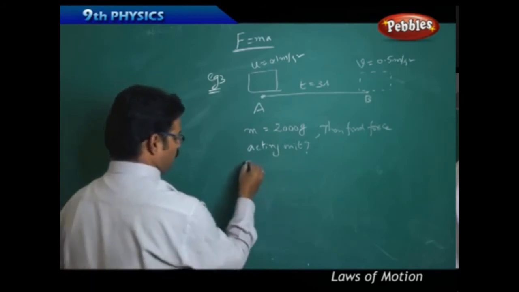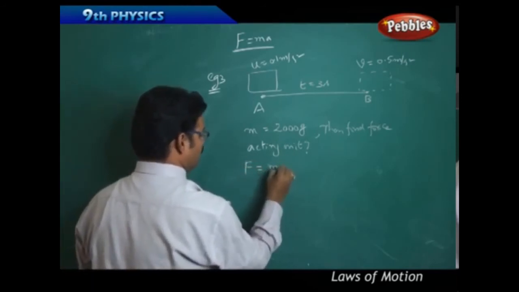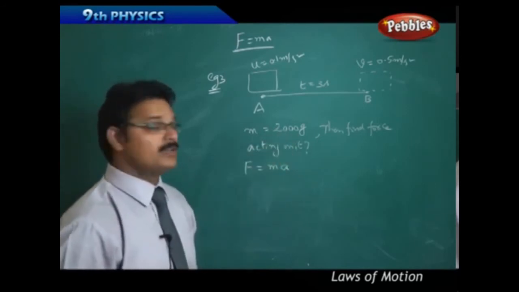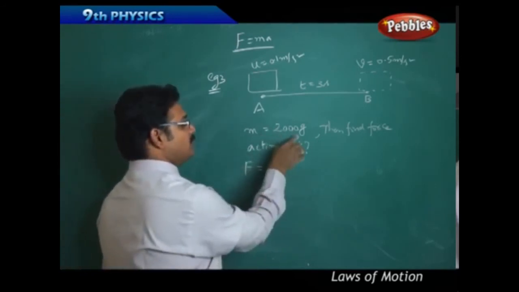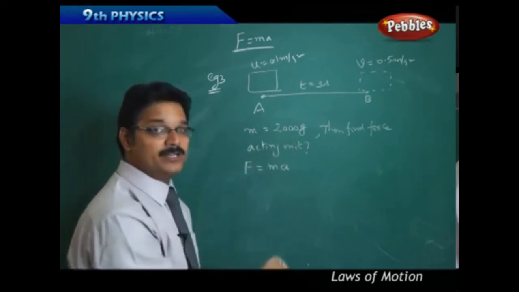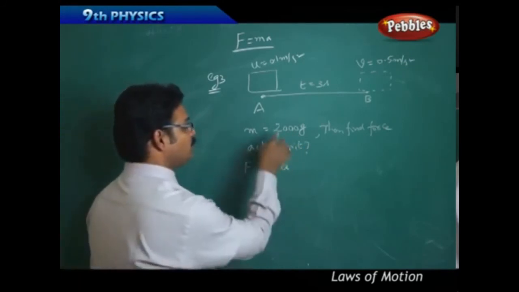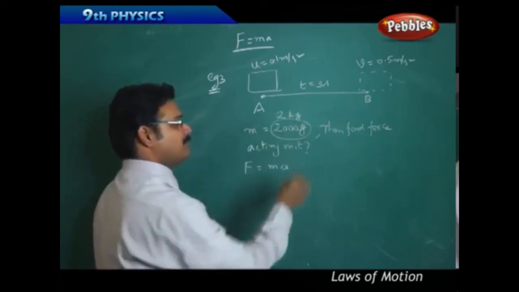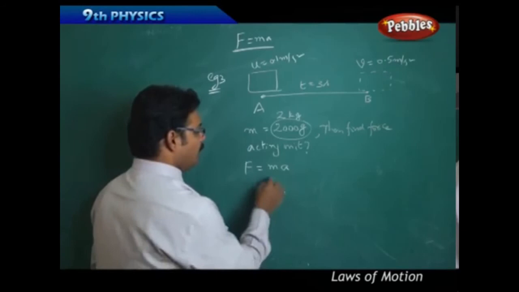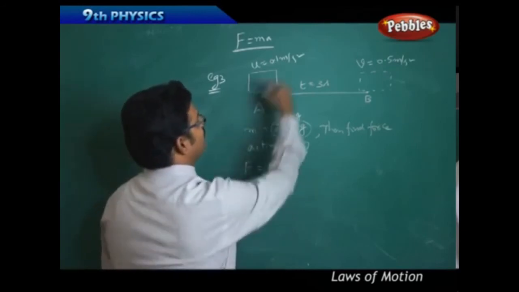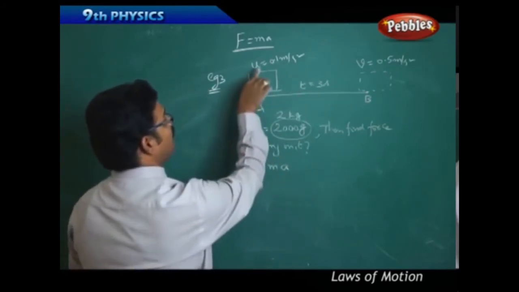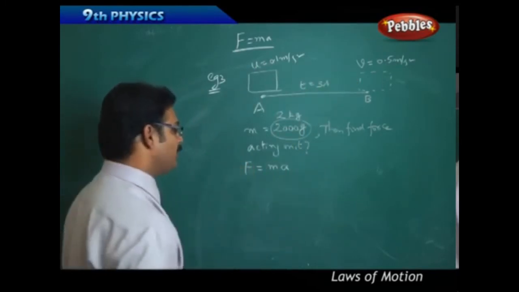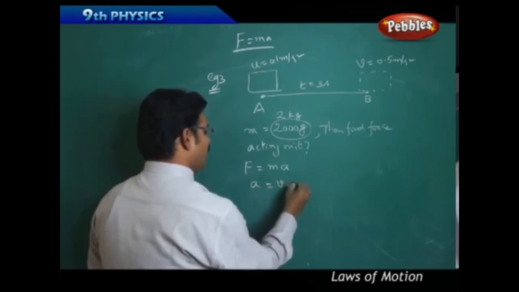Right? So we know the formula F equals m into a. We know the mass 2000 grams. Remember, this is not an SI value. 2000 grams should be converted into SI unit kg. So 2000 grams is nothing but 2 kilo grams, means 2 kg. Okay, we got mass. What about acceleration? Acceleration is not given, but you have u, v, t. Recall the acceleration formula. a equals v minus u by t.